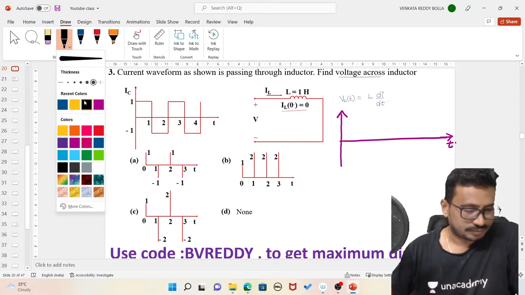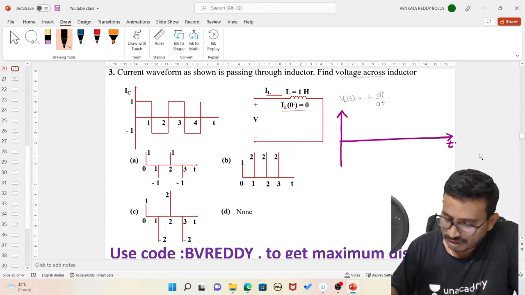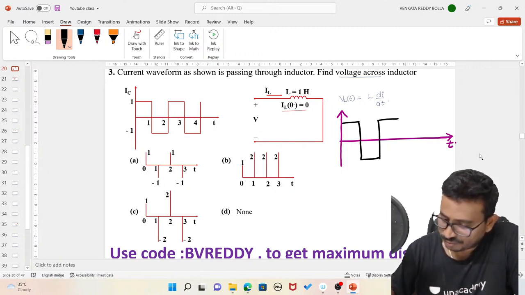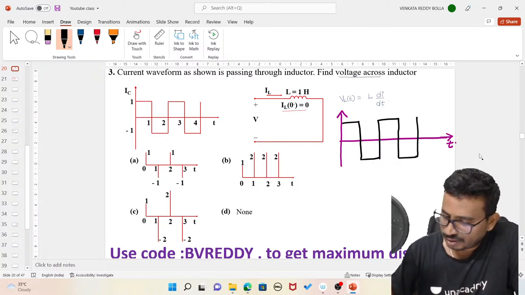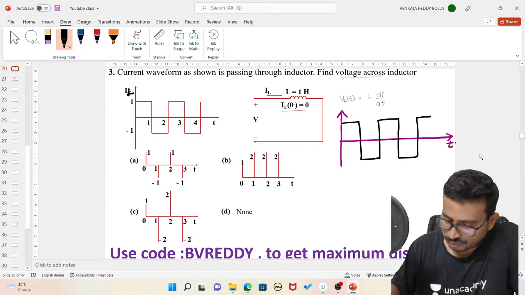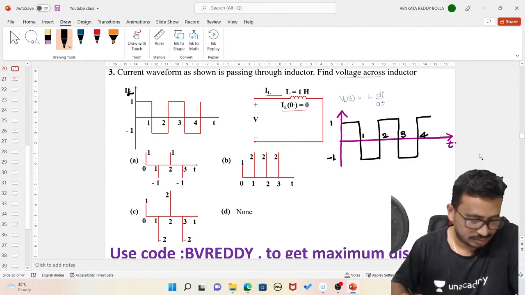Now you can see here. I need to differentiate, the inductance value is given as 1, and see the signal they have given here. The signal is a square wave, a rectangular pulse, given like this. Is this thickness fine to all of you? This is 1, this is 2, this is 3, and this is 4, and this is plus 1 and this is minus 1.